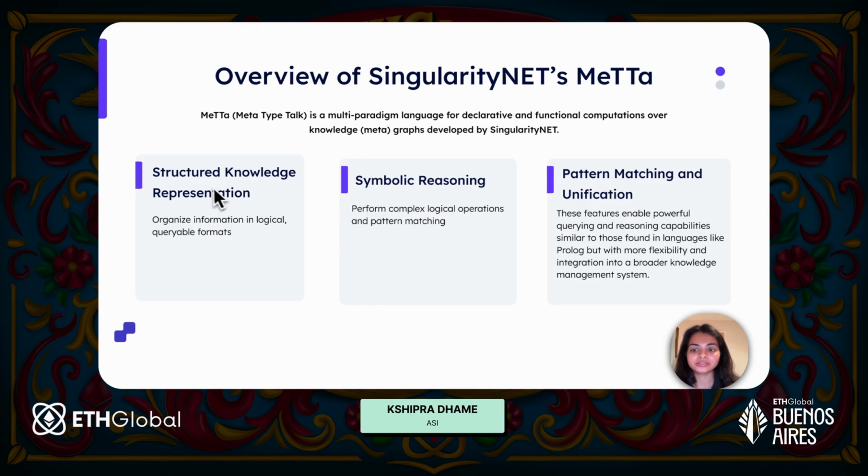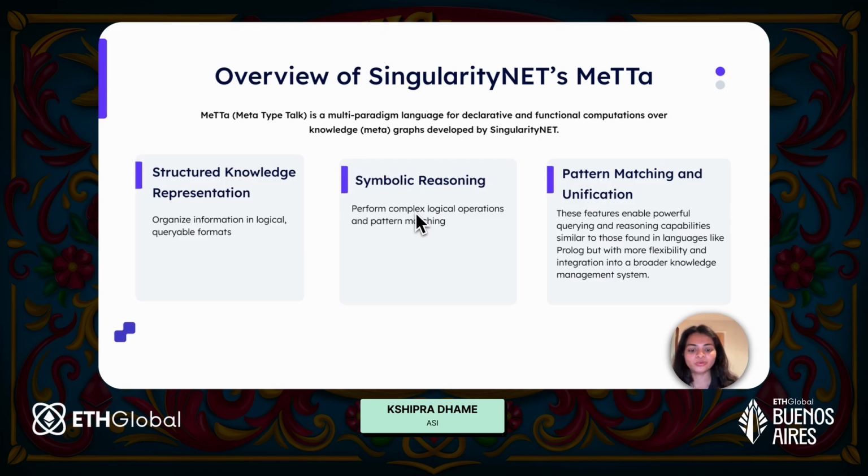It's a structured knowledge representation, so you can add knowledge in the form of atoms. I will be showing you an example around that. You can also add symbolic reasoning. So let's say there is some knowledge in your knowledge graph already and you want to retrieve that. For that, you can perform complex logical operations and pattern matching to retrieve that information. Similarly, pattern matching and unification just helps you query through all of the information in a knowledge graph.